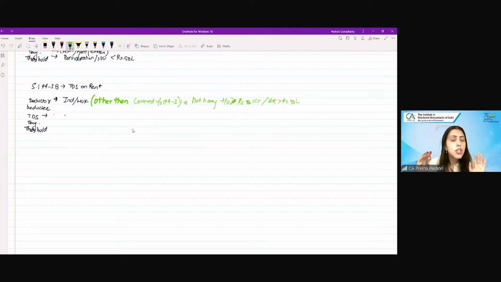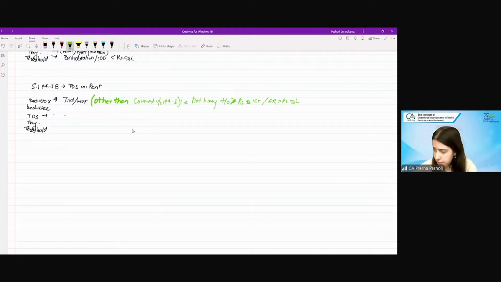So here only those individuals or HUFs are covered which do not have turnover more than 1 crore or gross receipts more than 50 lakh. Because if an individual or HUF has turnover more than 1 crore or gross receipts more than 50 lakh, they will go to 194I. They will have to deduct the TDS as per 194I. If I have less than that amount, then I have to deduct TDS under 194IB.